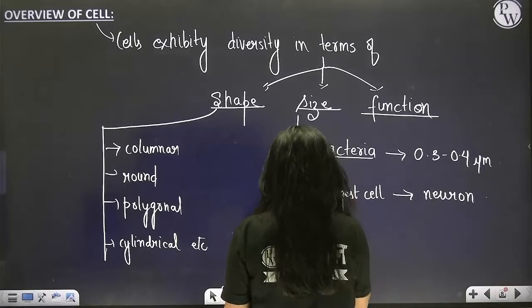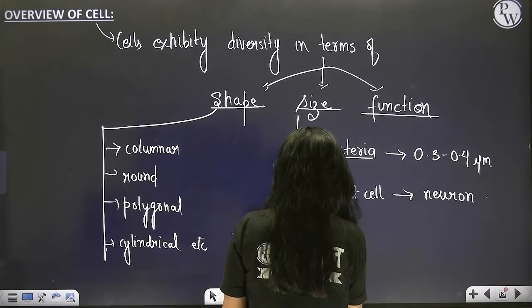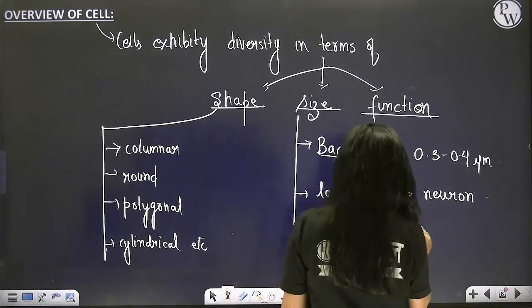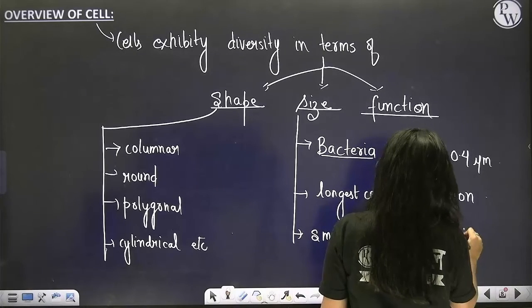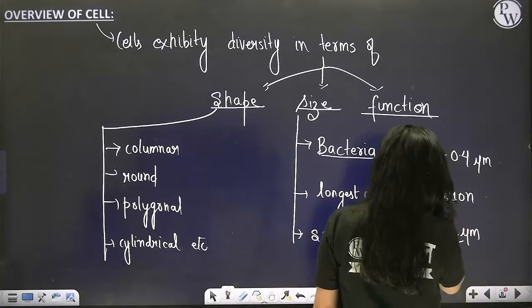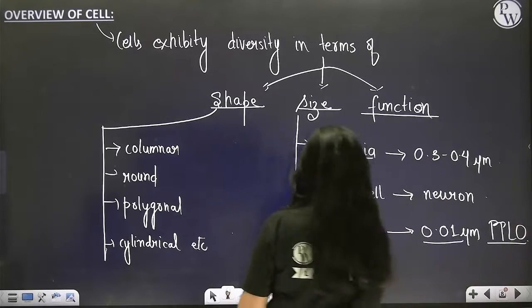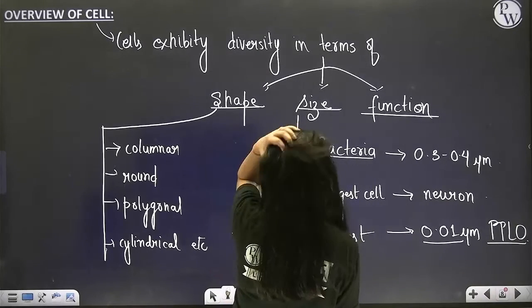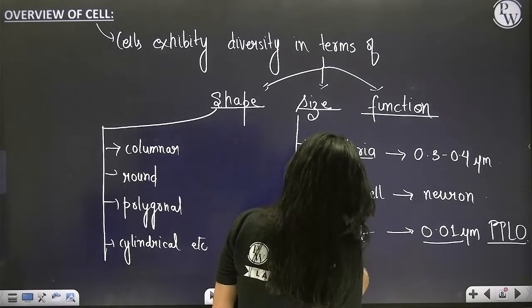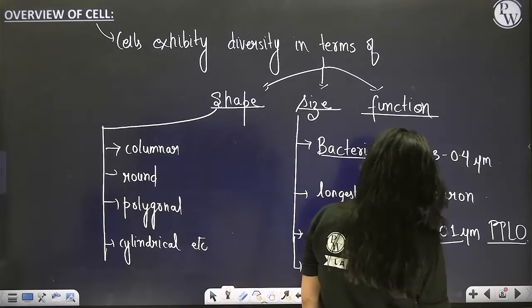The smallest cell, even smaller than bacteria, is PPLO, from about 0.01 microns. That is PPLO, also called mycoplasma. Then the largest cell isolated so far is the ostrich egg.